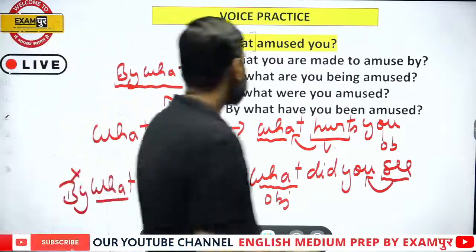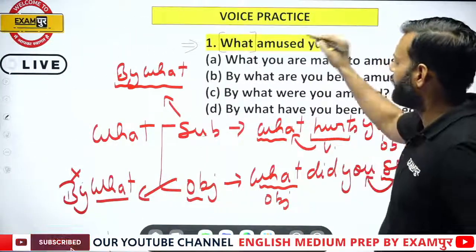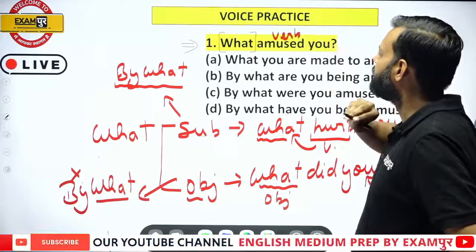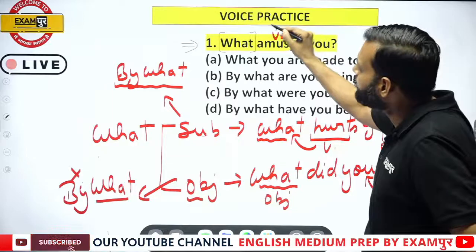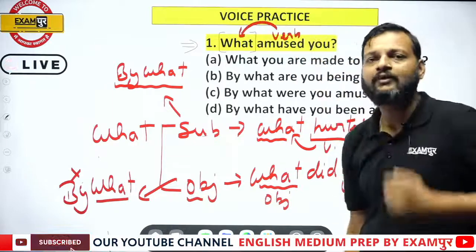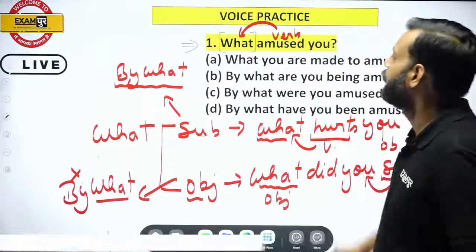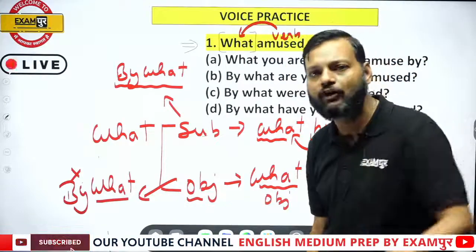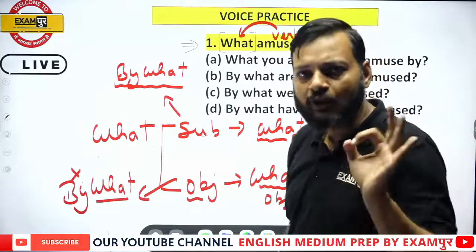Now here you can see amused is the verb, and since amused is the verb, what becomes the subject of the sentence. Now if what is the subject, it should be changed into by what.